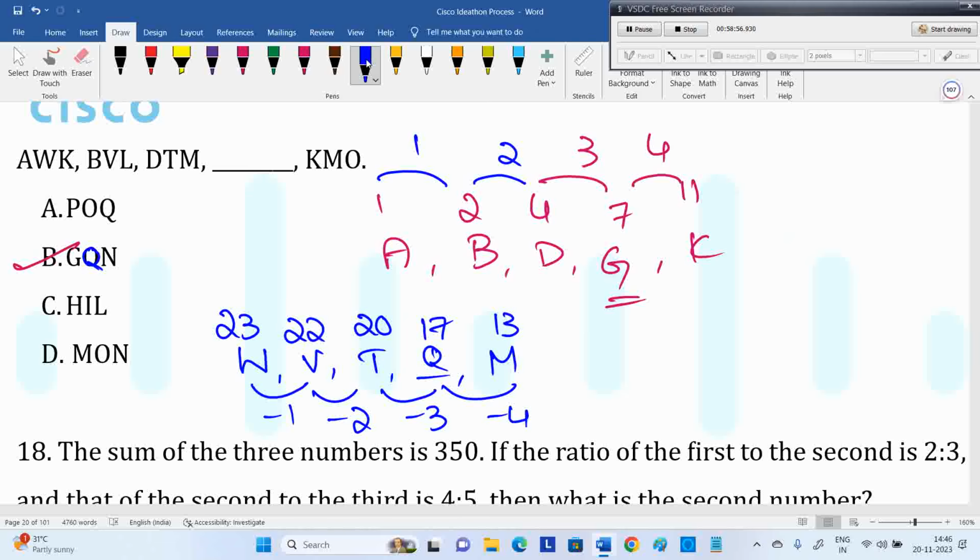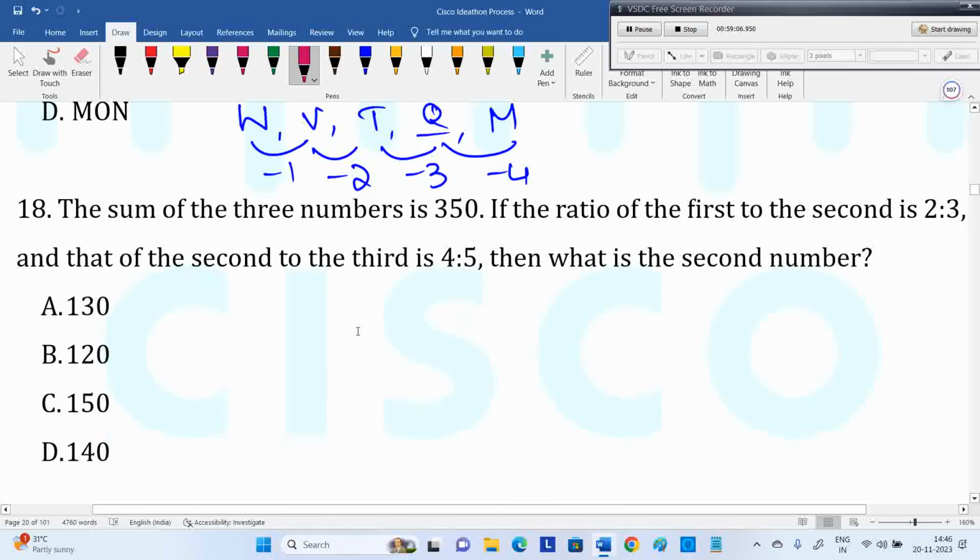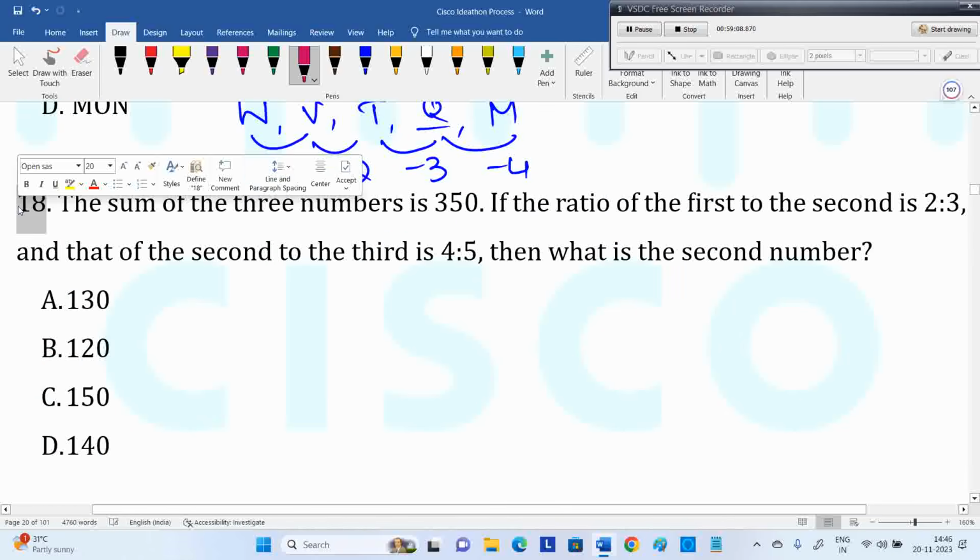Okay, it's like G, Q, N. And in fact, the last letter is easy for you: K, L, M, N, O. Okay, so this is G, Q, N. Right. Next, this is a very basic question from Quant.